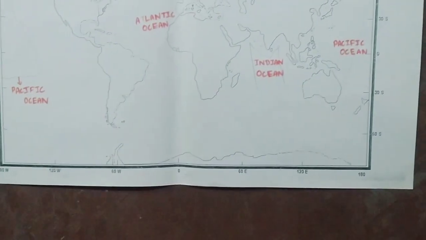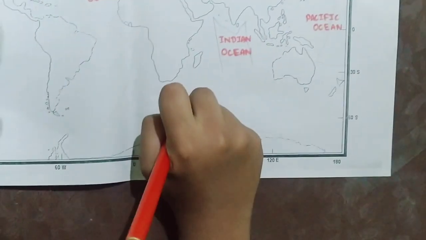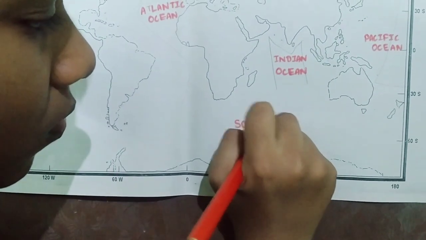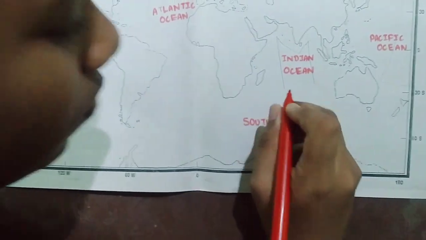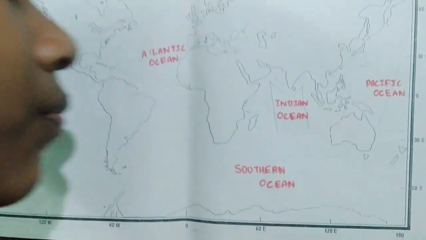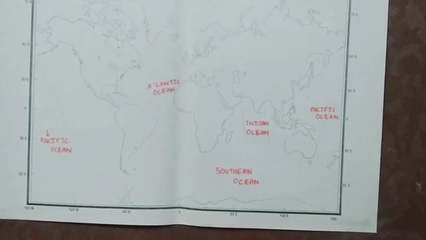Now we will move on to the Southern Ocean. It is at the south of the world, so it is named the Southern Ocean. It is the fourth ocean of the world.